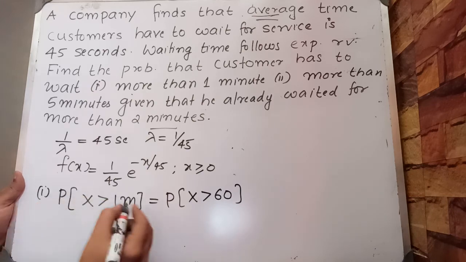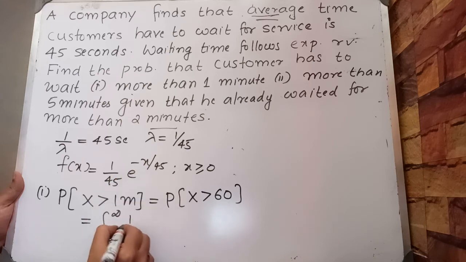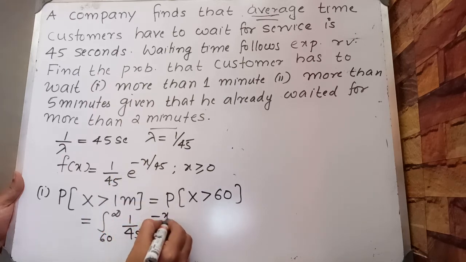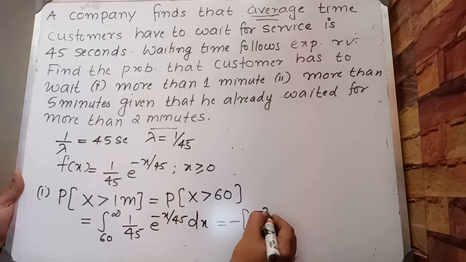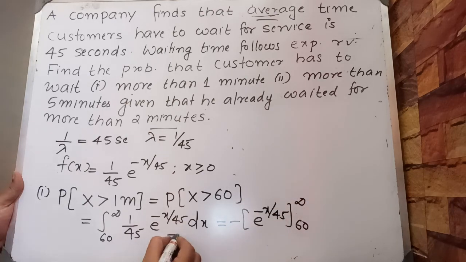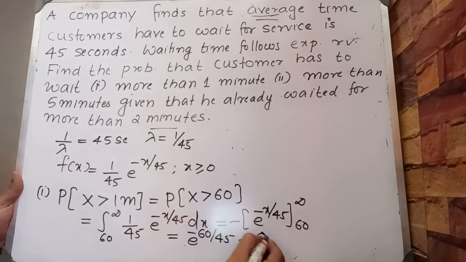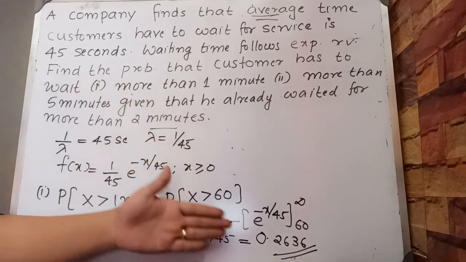Probability x greater than 60 is the integral from 60 to infinity of f of x dx, 1 by 45 e raised to minus x by 45 dx, which is equal to minus e raised to minus x by 45 with the limit 60 to infinity, and this is equal to e raised to minus 60 divided by 45, which is 0.2636. So the probability that the customer has to wait more than 1 minute is 0.2636.